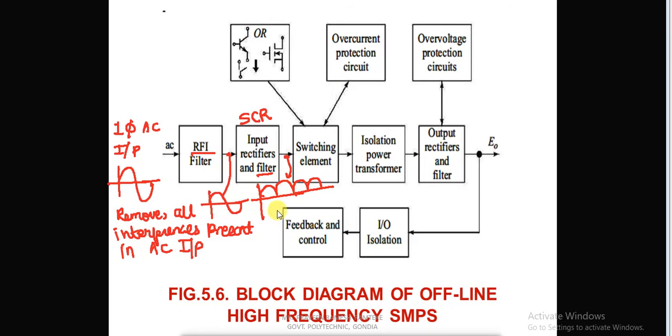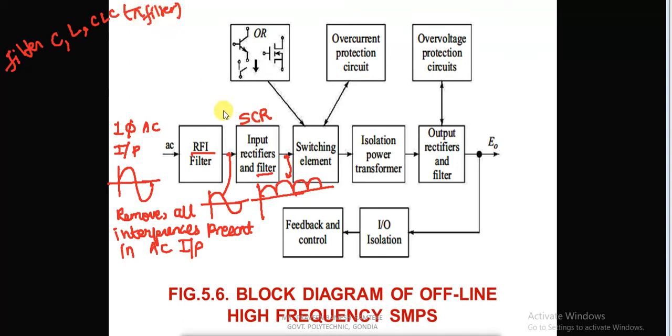But now the output of the rectifier is pulsating DC, but our requirement is pure DC. Okay, so we will use some suitable filters such as C filter, capacitor filter, inductor filter, or CLC, that is pi filter.